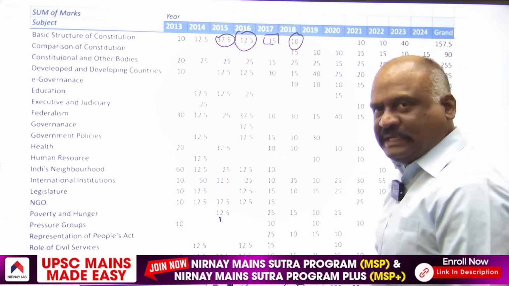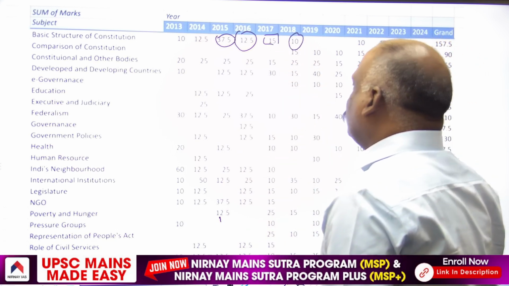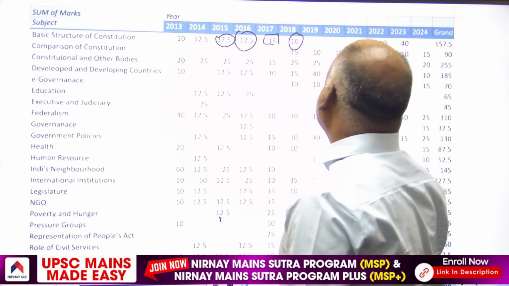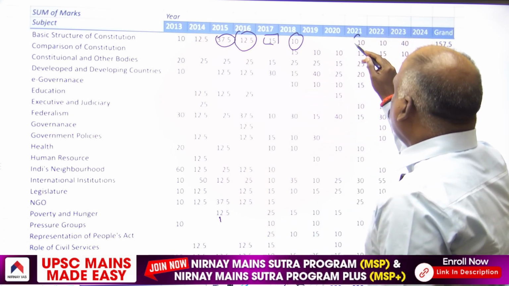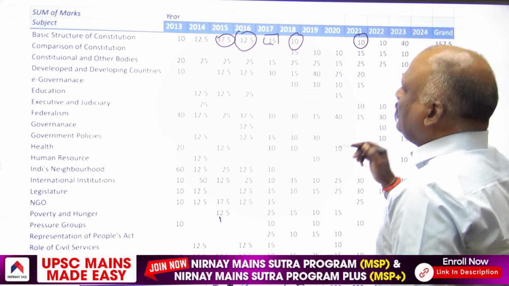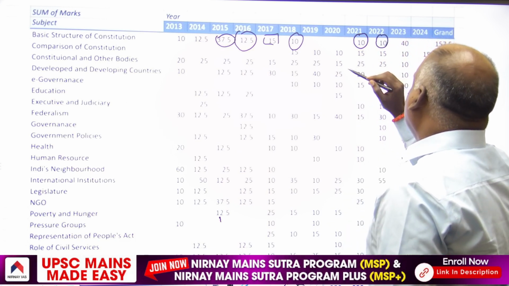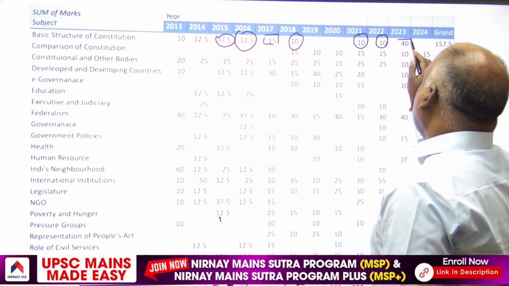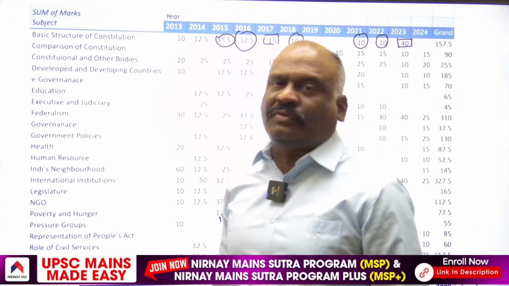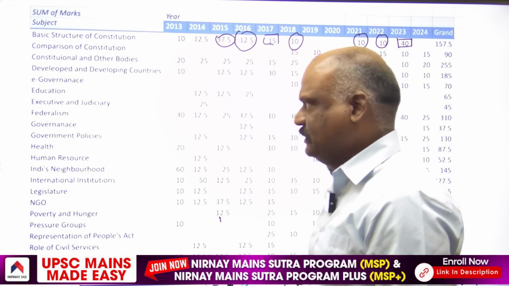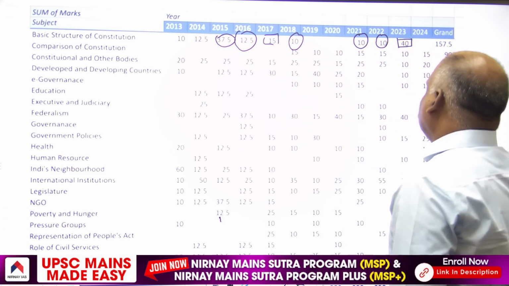In 2018, a 10 marker was asked. Then in 2021, a 10 marker was asked. In 2022, again a 10 marker. In 2023, 4 10 marker questions have been asked from the basic structure of the Constitution.